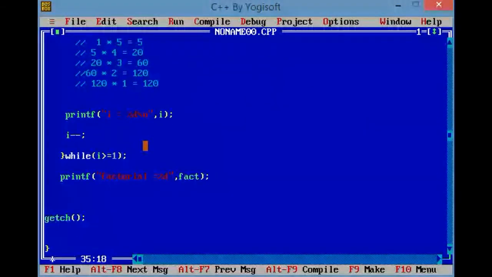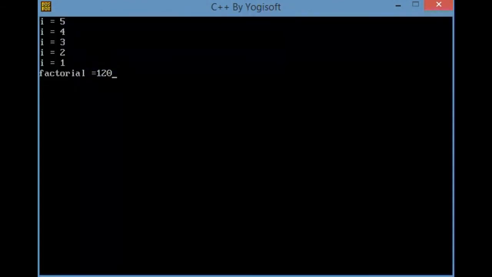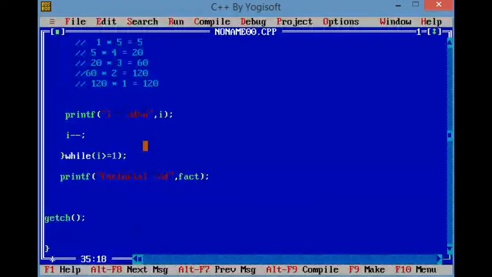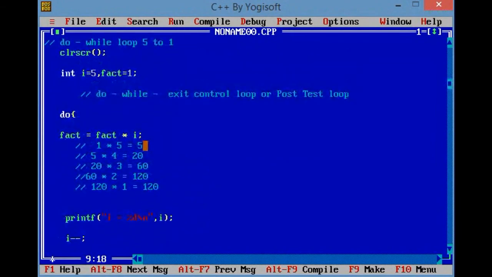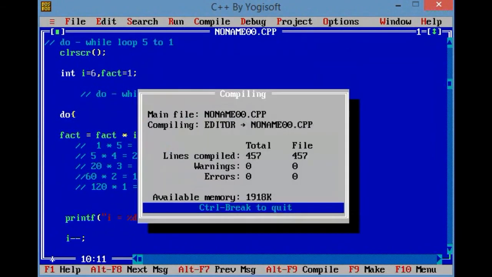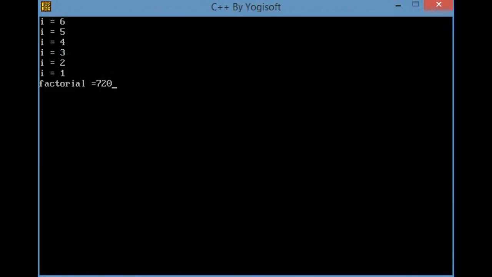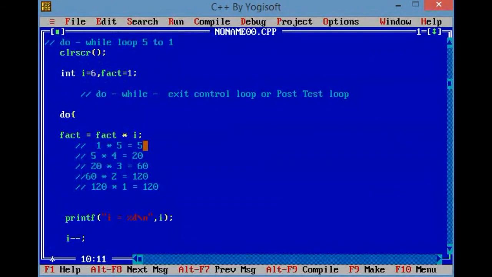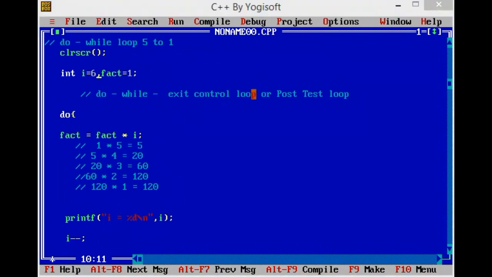Now it's clear to everyone. This question is clear. Once again I am executing this. The output is 120. I just need to change the value of I to 6, and now I receive the value 720. Clear? If any student has any doubt, he or she can ask. Otherwise you can leave this session.